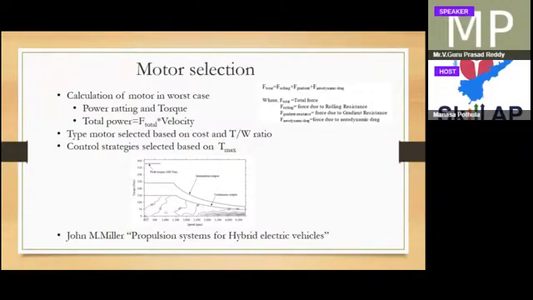Up to here it is called constant torque mode, and from this point onwards it goes to constant power mode. It is called field weakening mode: above base speed it is called field weakening mode. Below this it is called torque control, meaning it is controlled only by current and torque.